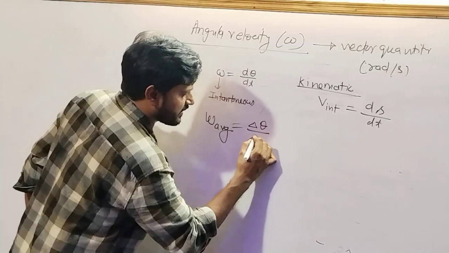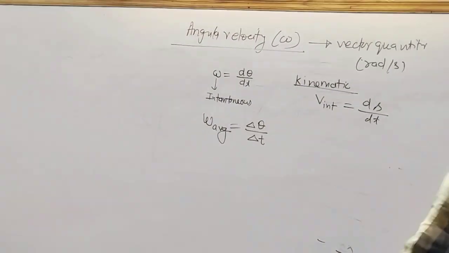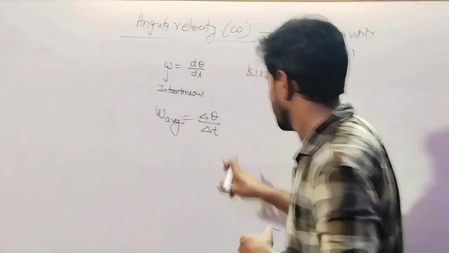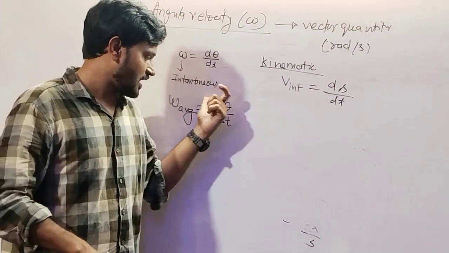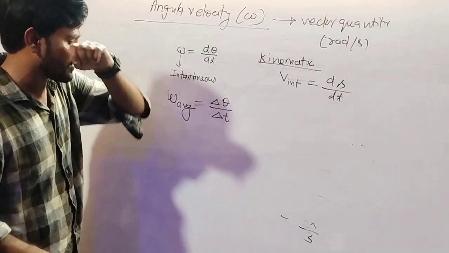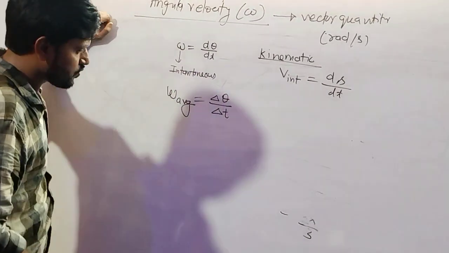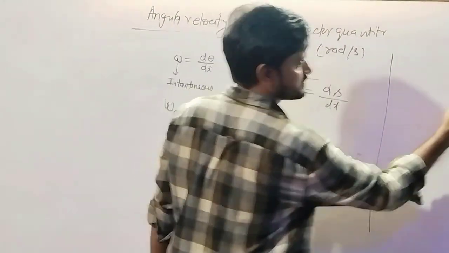Change in angle divided by change in time, appreciable change in angle in an appreciable change in time. If there is a large change in time and a large change in angle, then we have to calculate the average angular velocity.